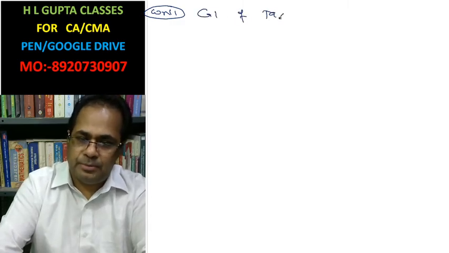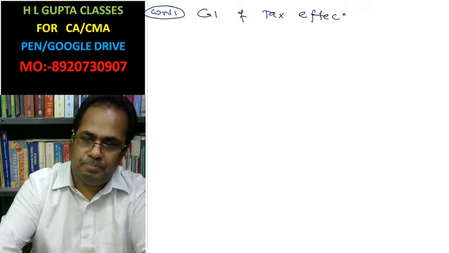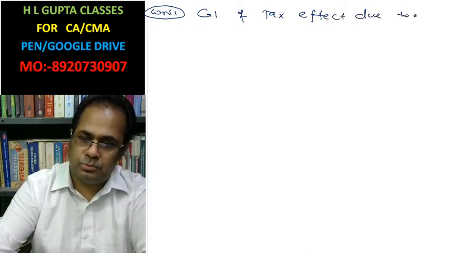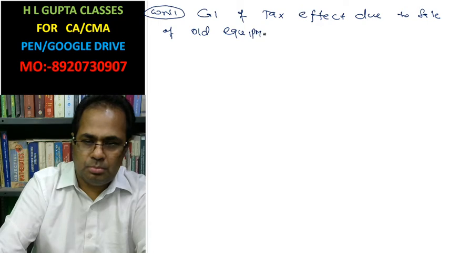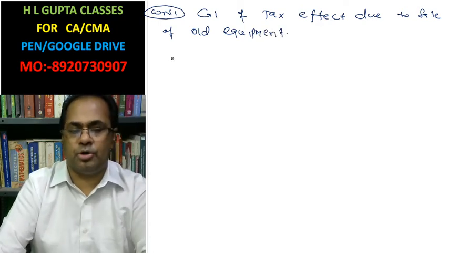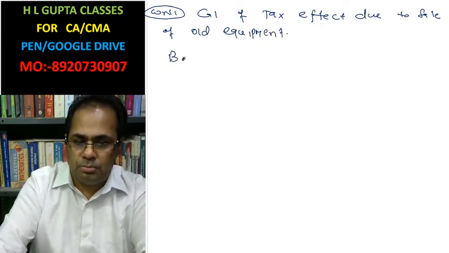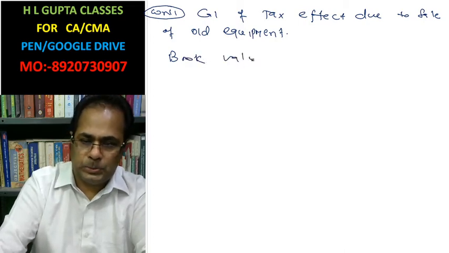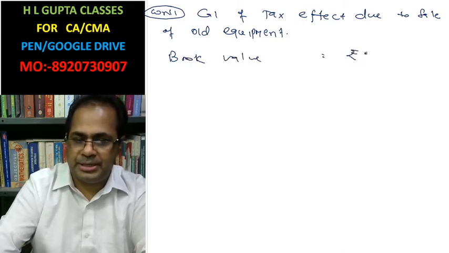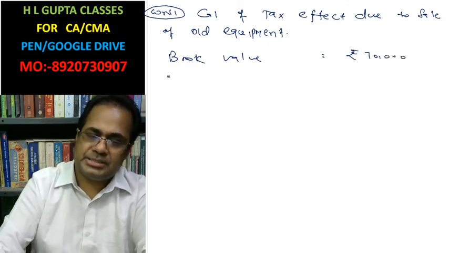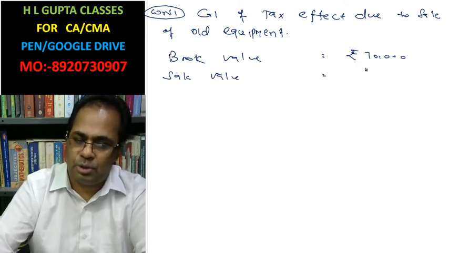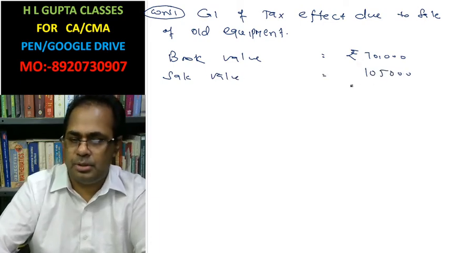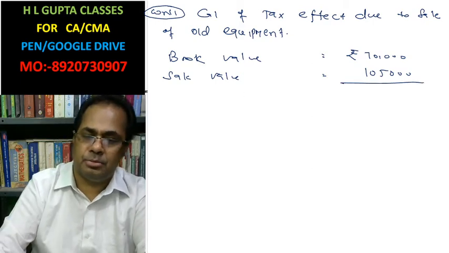Calculation of tax effect due to sale of old equipment. Book value rupees 70,000. Sale value, the machine is sold for 1,05,000. For a machine on which depreciation is claimed, the difference between these two is the short term capital gain.